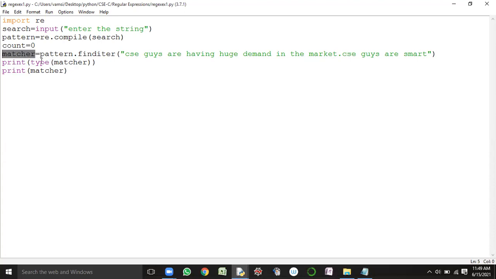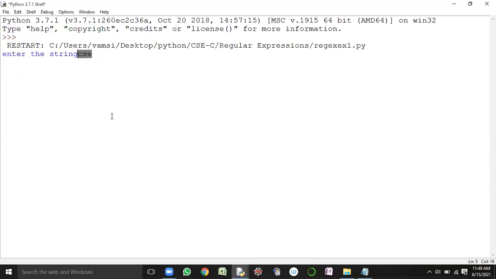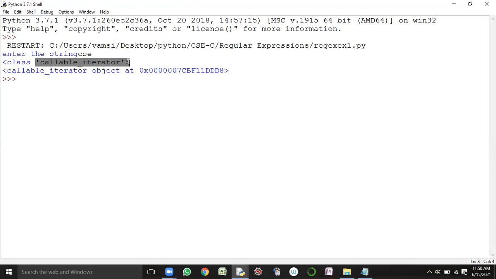Now, when I'm displaying the data type of this matcher, what does it return? The data type of this matcher will become an iterator object, or not? See the shell. I'm giving CSC here. What's the data type of matcher? Callable iterator. It is the data type. It is an iterator object.